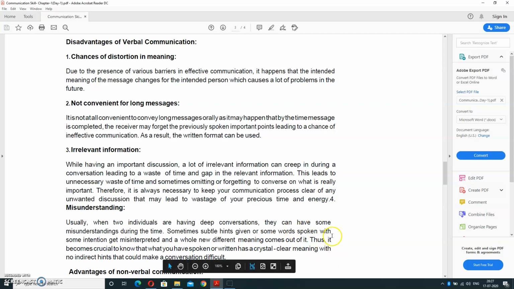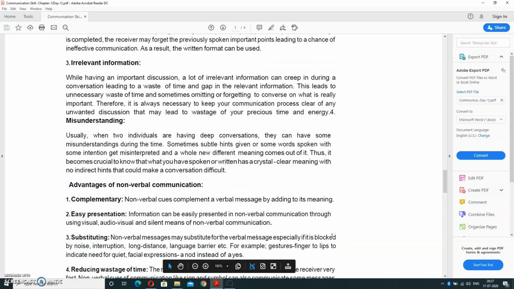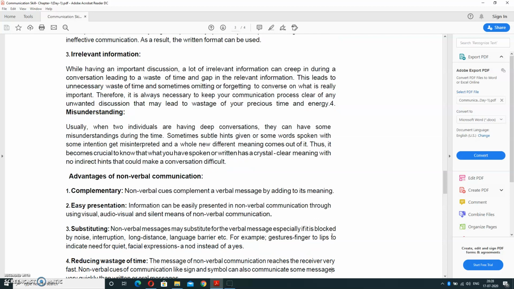Next is advantages of non-verbal communication. Complementary: non-verbal cues complement a verbal message by adding to its meaning. Easy presentation: it can be easily presented with the help of audio-video signals, or through facial expressions also. And substitute: a non-verbal message may substitute for the verbal message, especially when speech is blocked by noise, interpretation, long distance, language or other barriers.